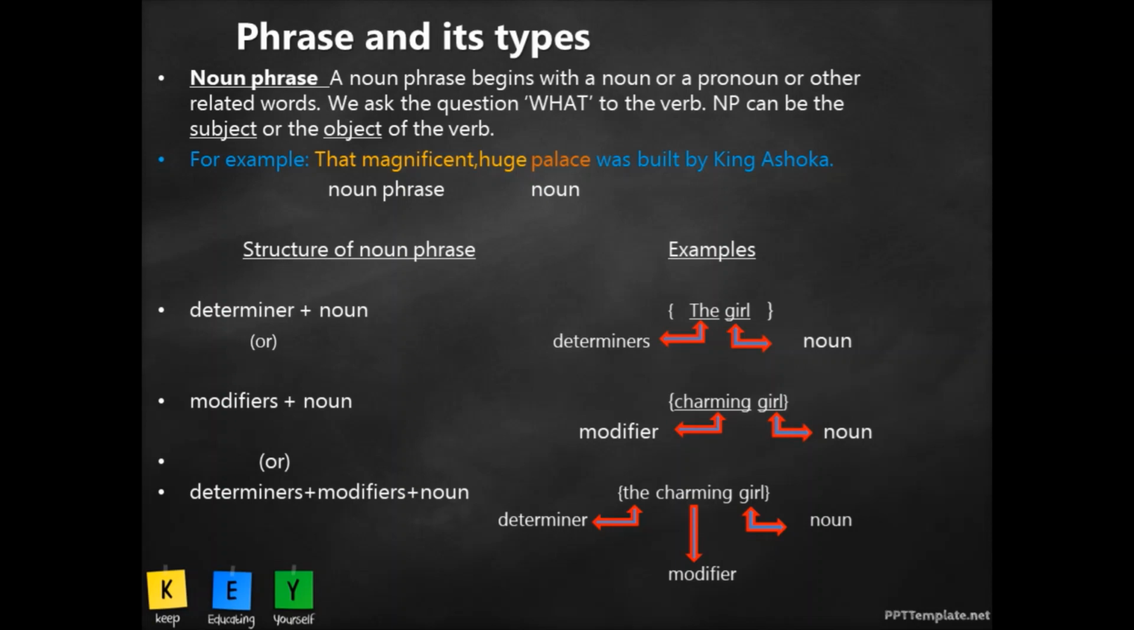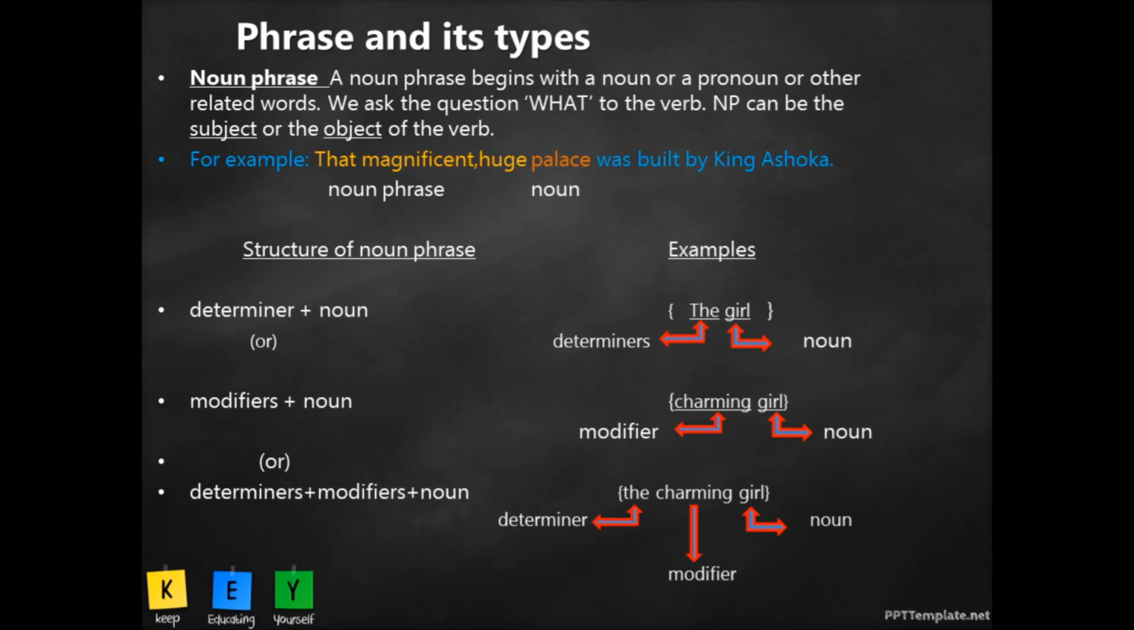Okay, don't forget this. It becomes very easy. And you can also identify it by seeing that the noun phrase would either be the subject of the verb or the object of the verb. Okay, now we can see the noun phrase in different structures. Okay, now what is the structure of the noun phrase? It can be a determiner plus noun. For example, the girl. The is the determiner and girl is the noun. So if we have the girl, we can term it as a noun phrase. Secondly, it can be modifiers plus noun.